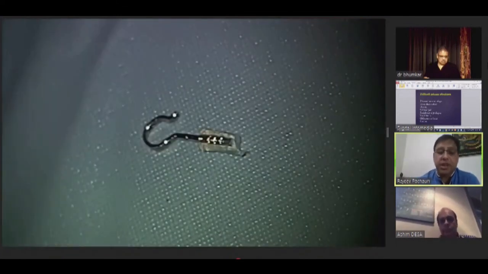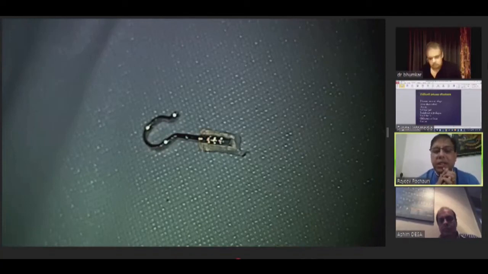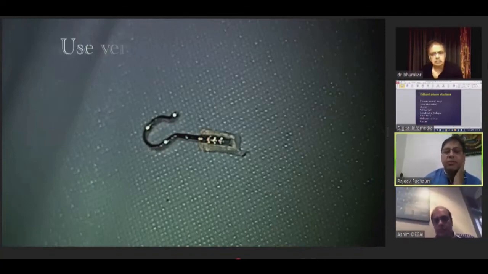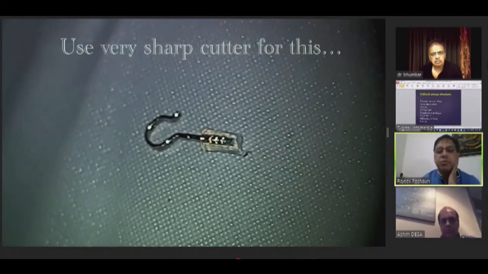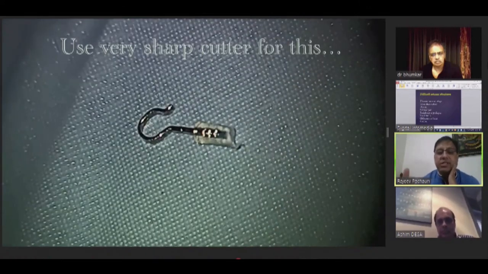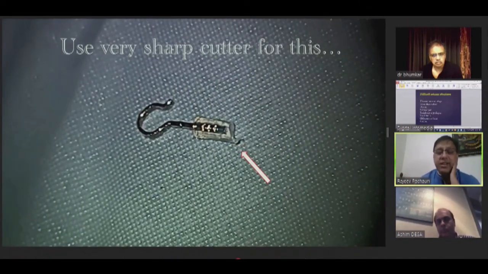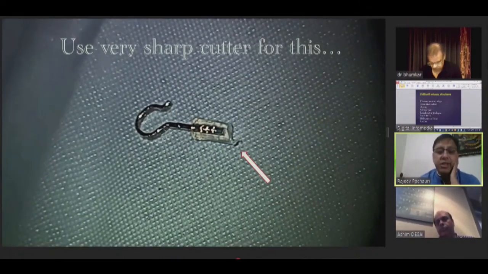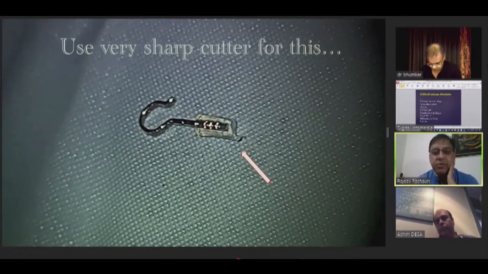And one more very important point, this was my mistake. When you use a Teflon and titanium piston and you cut it, use a proper sharp knife. Never try to use an old one, because just see this tag. I didn't see that tag, and I felt the surgery was wonderful. But after 12, 13 hours, the patient had severe vertigo. And when I checked, everything was fine.